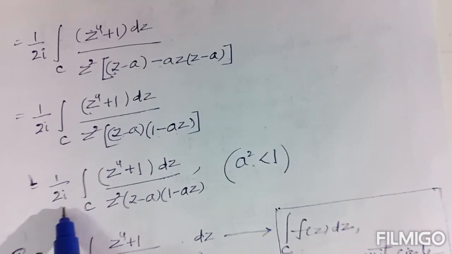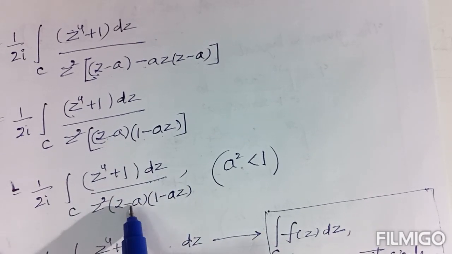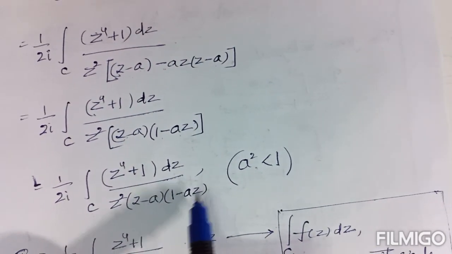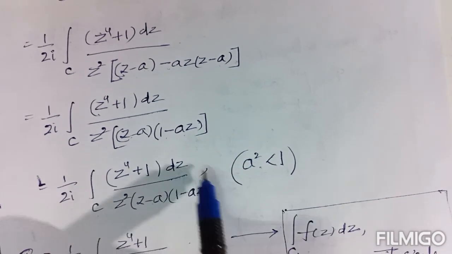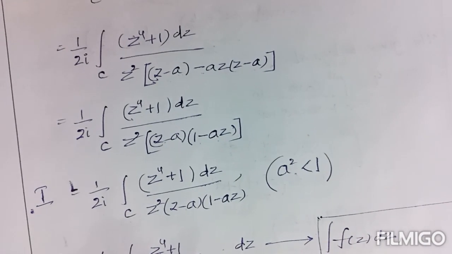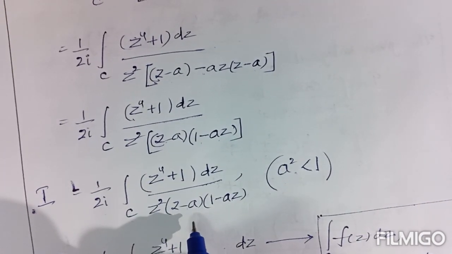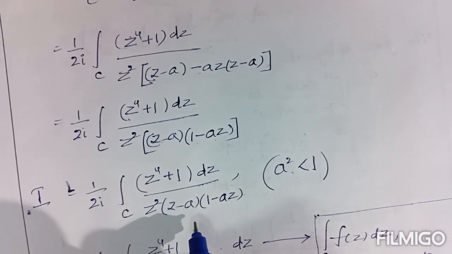Now, I = 1/(2i) ∫_C (z⁴ + 1) dz / [z²(z − a)(1 − az)], where a² is less than 1. This is the given integral value I. We can find its result using Cauchy's residue theorem. What is the procedure for Cauchy's residue theorem?